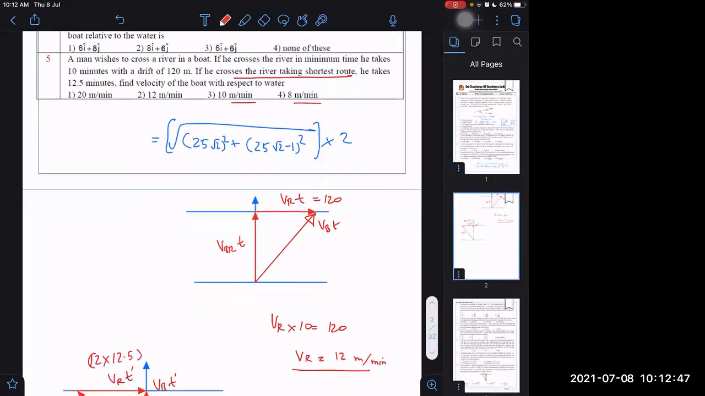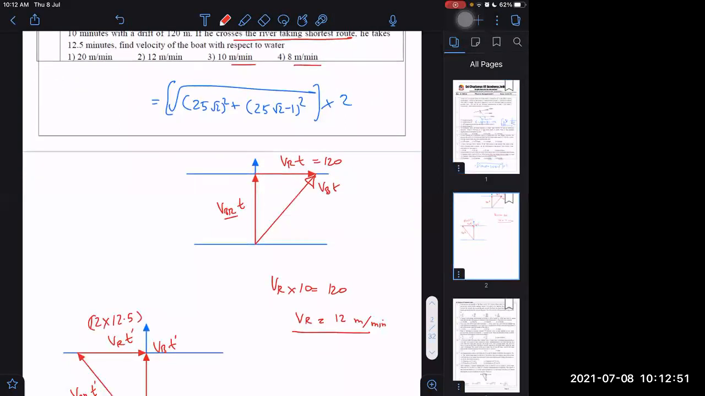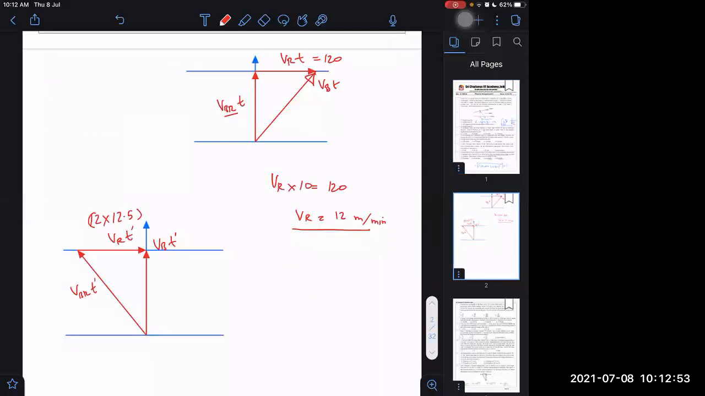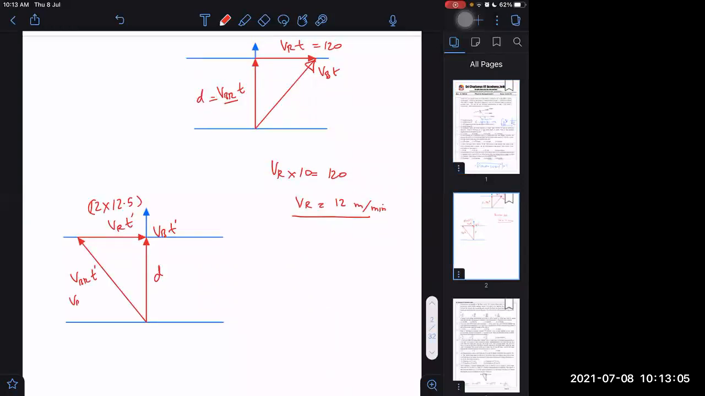Not given. VBR we want to find. Okay, no problem. Whatever is given, we will use that. So let the river width be D. This will also remain D. And this is VBR into 12.5.